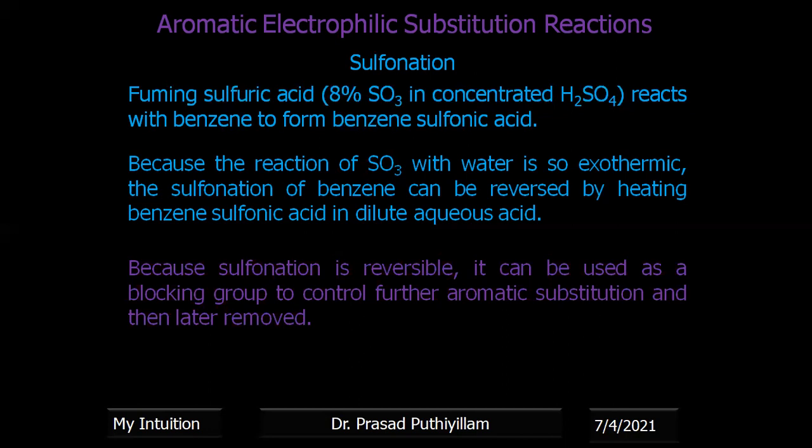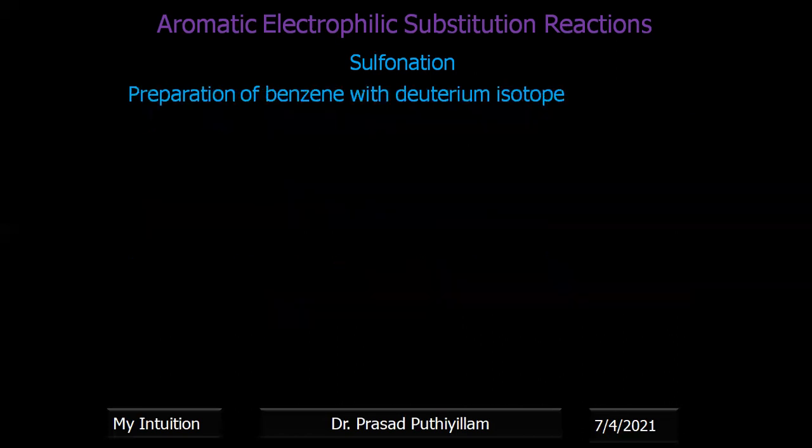So the sulfonation reaction can be used as a blocking group. SO3H can be used as a blocking group to control further aromatic substitution at that particular position, and we can block that site of carbon, and later we can regain it back. Therefore, many reactions use sulfonation as an intermediate blocking group to get a desired product.